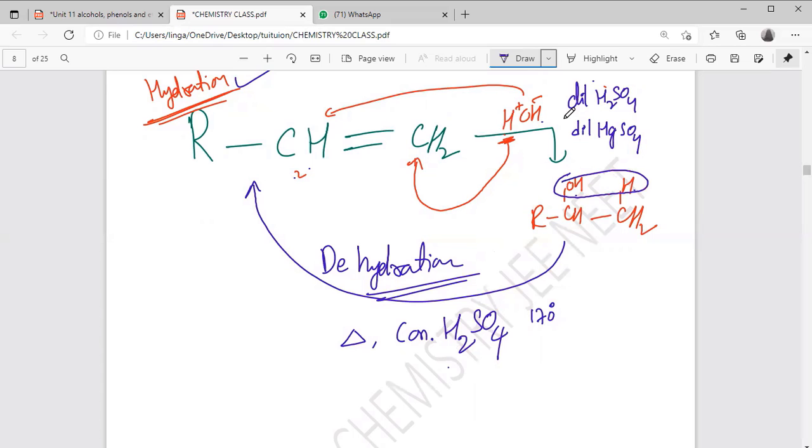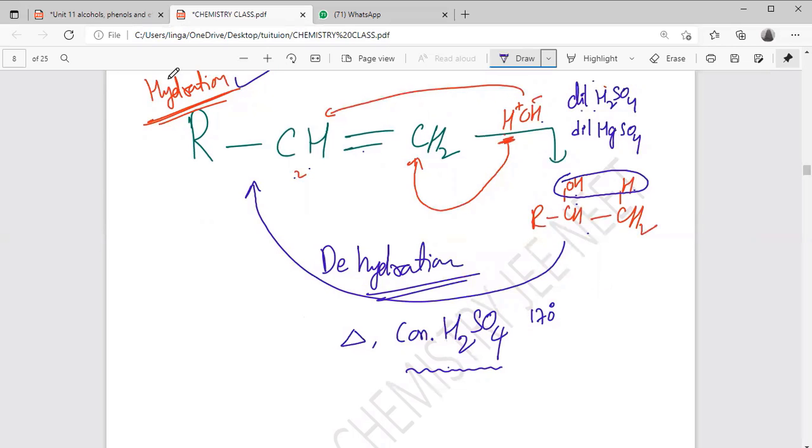When you use diluted H2SO4 with alkenes, a water molecule is added, an addition reaction. If you want to remove the water molecule from alcohol, you have to take concentrated H2SO4.